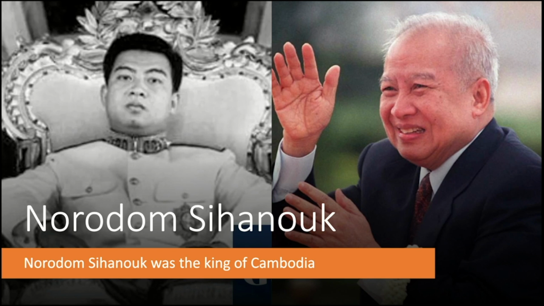Norodom Sihanouk was a major player in the Cambodian independence movement. This is because he was the king of Cambodia. He was made king for one purpose only: to be the puppet of the French so they could expand their sphere of influence.